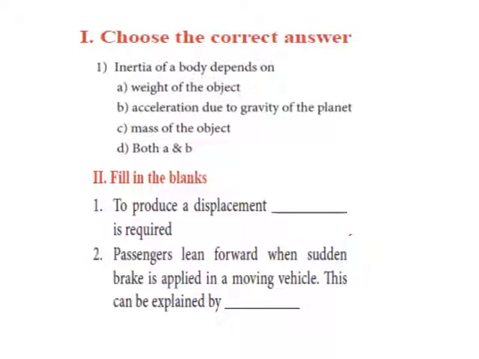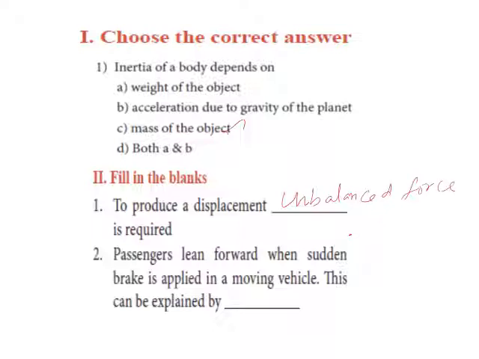Right. Now let us go to the evaluation part. Choose the correct answer. I will give simple questions. First question: inertia of a body depends on what? While dealing with the inertia concept, I told that the inertia of a body depends on the mass of the object. Then fill in the blanks: to produce a displacement, dash is required. What type of force is required? Yes, unbalanced force is required.